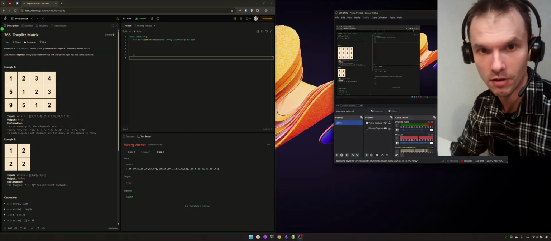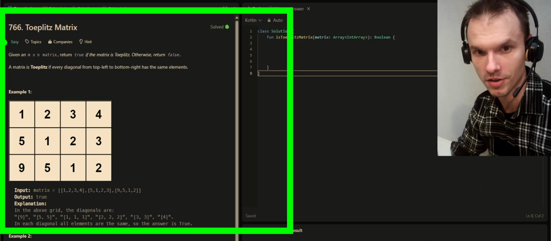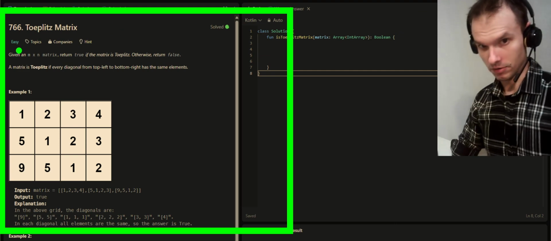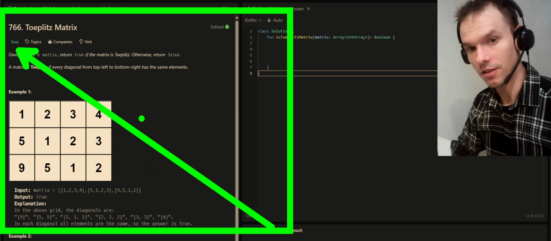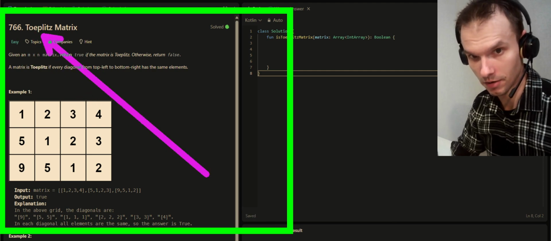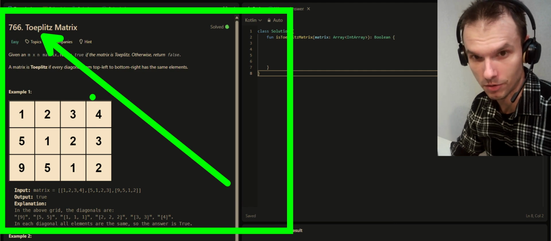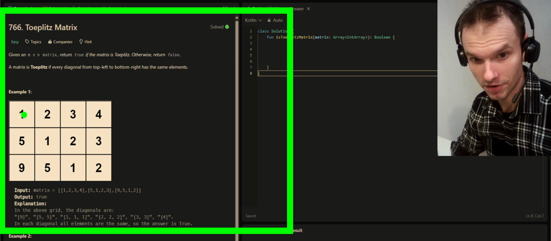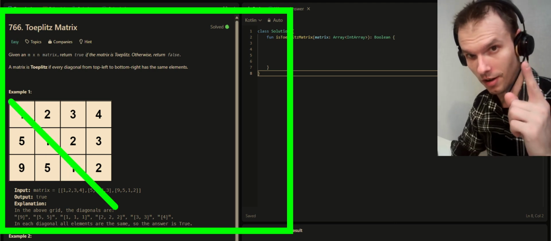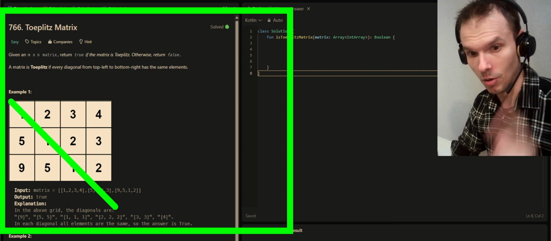Okay, so I've been solving Leetcode challenges, and I've stumbled upon an easy but still interesting task called the Toeplitz matrix. This is a task about a Toeplitz matrix, which is a matrix where each diagonal consists of one and the only value.